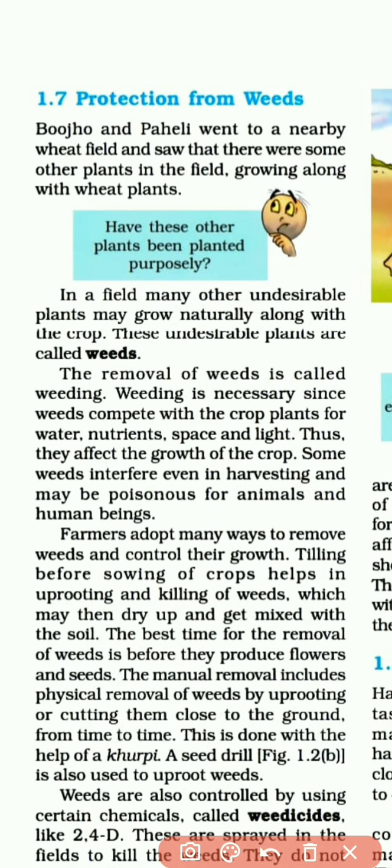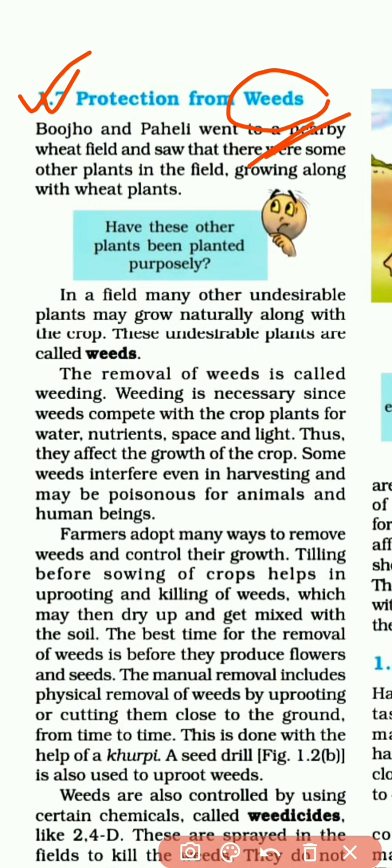Yeah. So, we have learned about irrigation, the characteristics of irrigation, and the methods by which we can irrigate our fields. Today we'll start a new topic, a new agriculture practice, that is protection from weeds. Please check out your textbooks and pencils, and let's start today's class. So today's topic is protection from weeds.